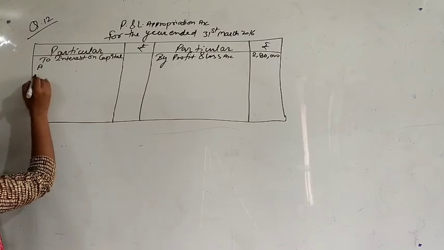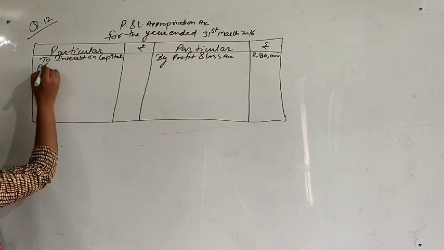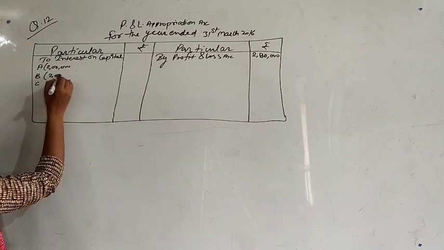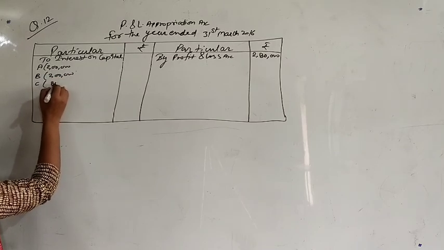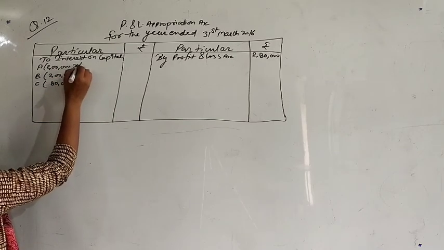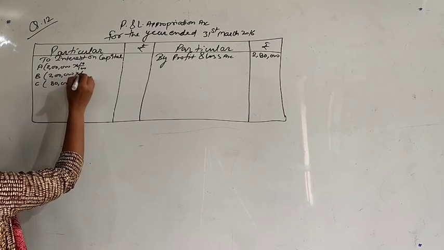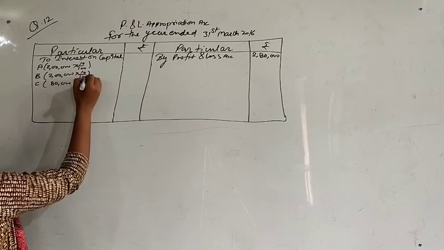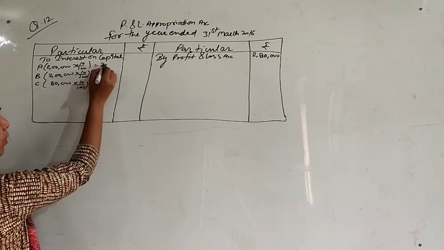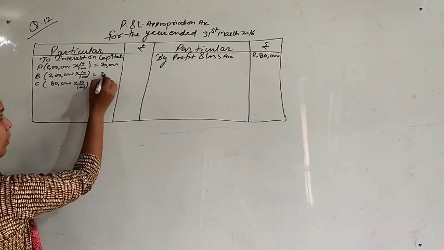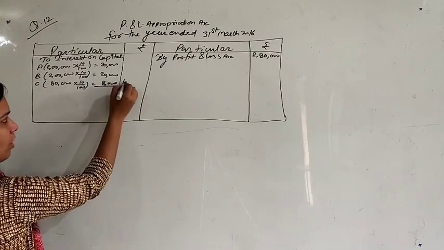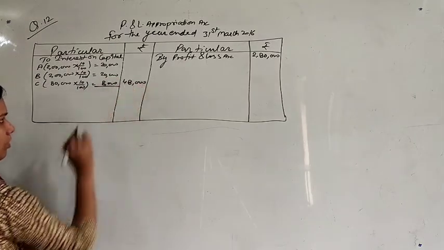You have 3 partners, A, B and C. Their capitals are 2 lakh and 80,000 and interest is 10% per annum. So what is the amount of interest? 20,000, 20,000 and 8,000. Means total interest will be 48,000.